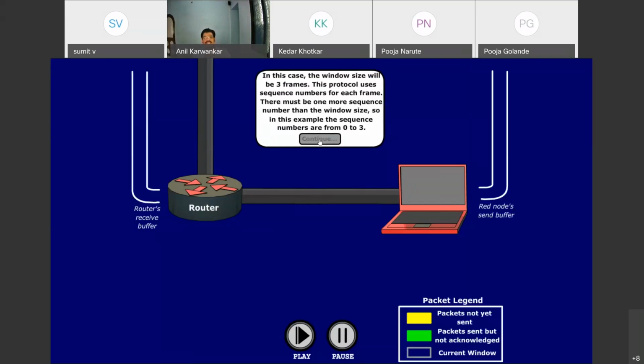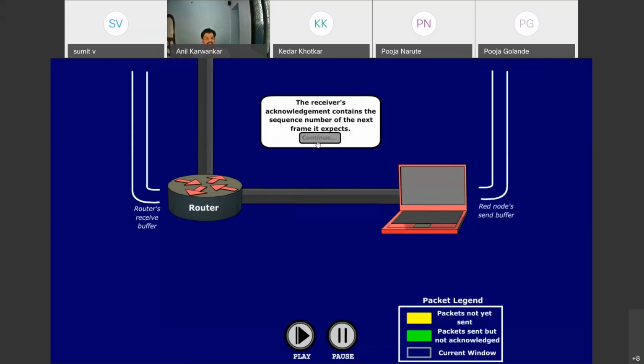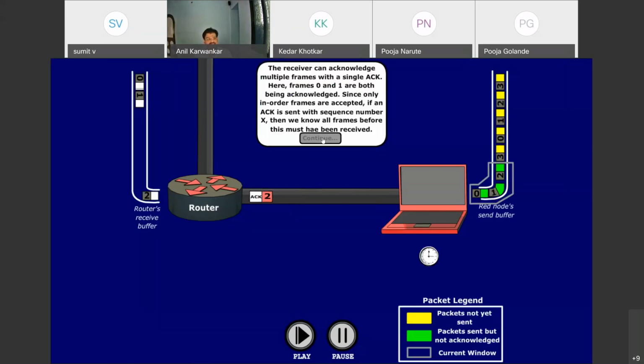For this, the window size is defined. The window size is 3 frames. This protocol uses sequence numbers. Just continue. Here on the red buffer 0, 1, 2. That is the size of the window.